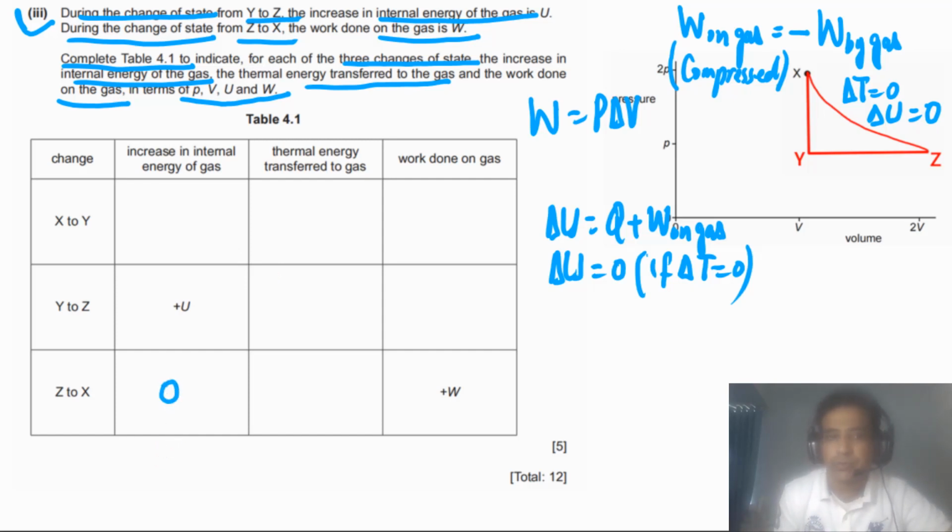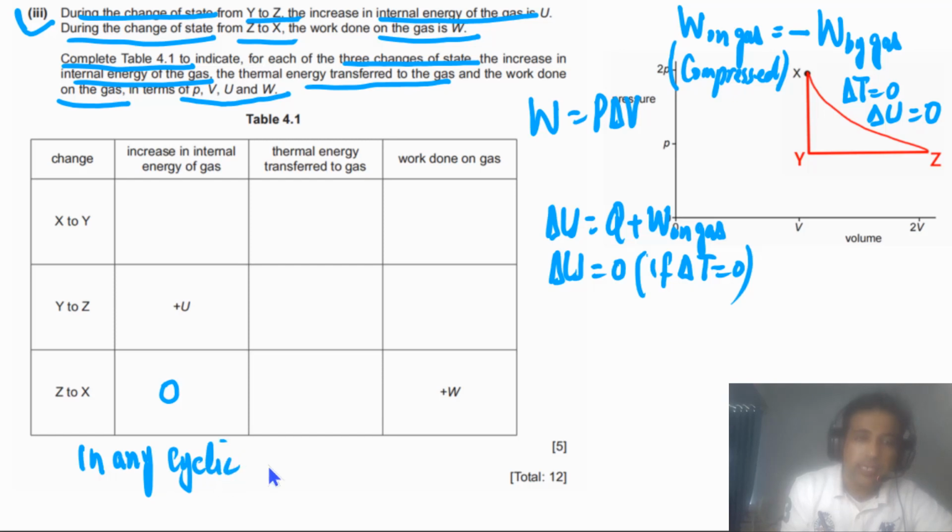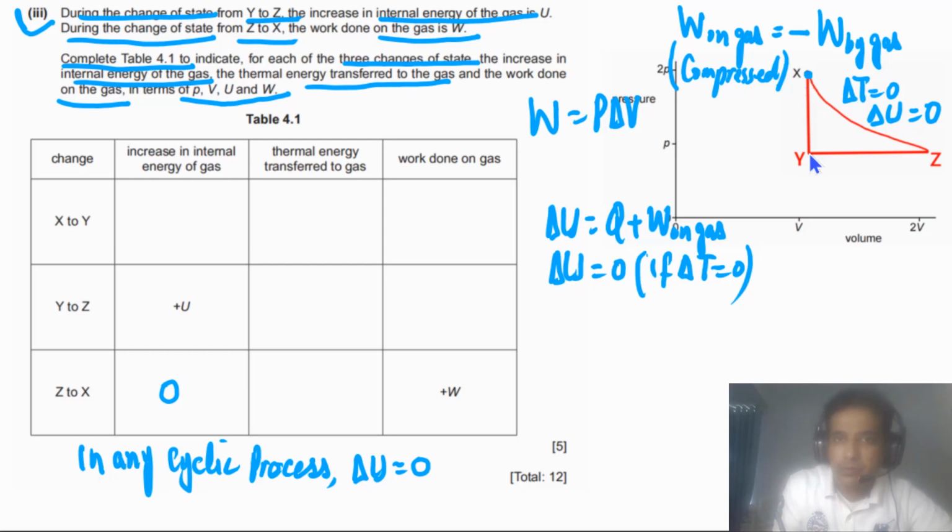Now we also need to understand, in any cyclic process, the second point: in one complete cycle, delta U is also equal to 0. It simply means that if we start from state X, we go to state Y, then we go to state Z, then we again come back to state X, the same state. So the change in temperature is equal to 0. If the change in temperature is equal to 0, it means delta U is equal to 0.